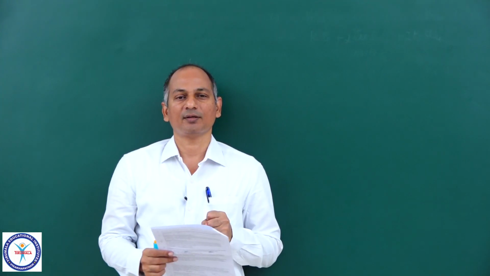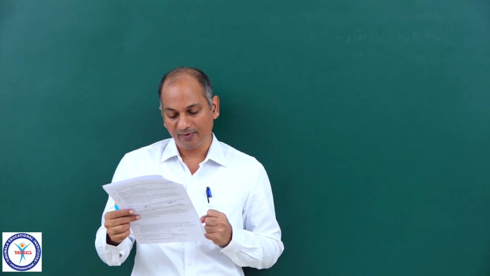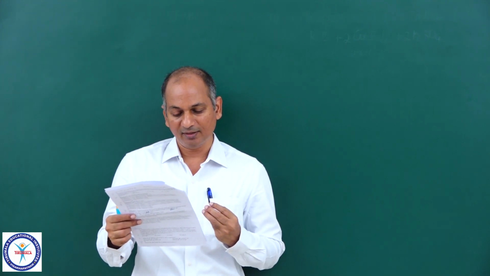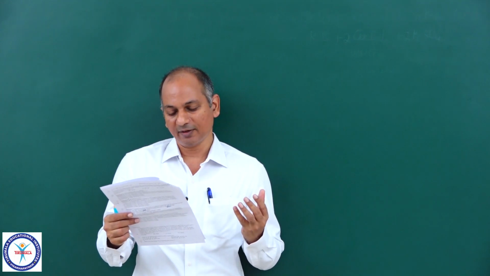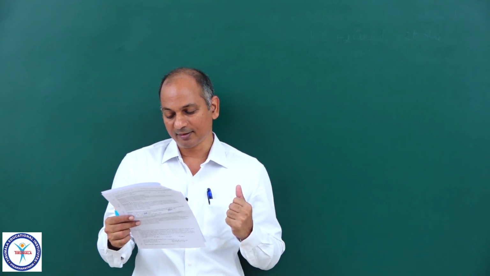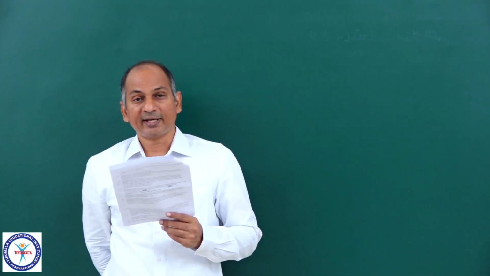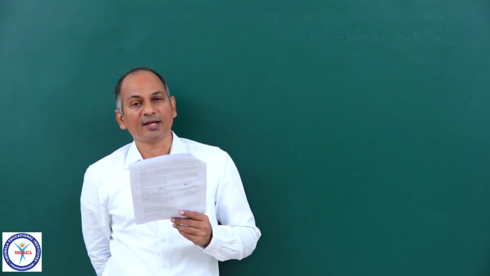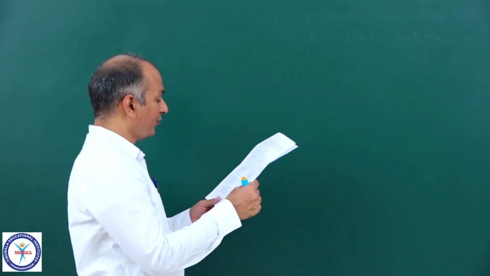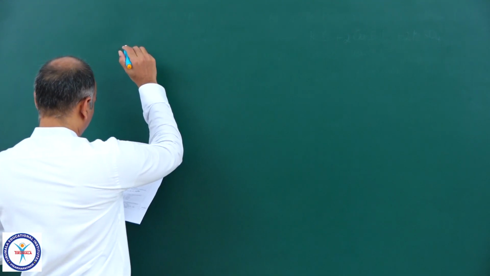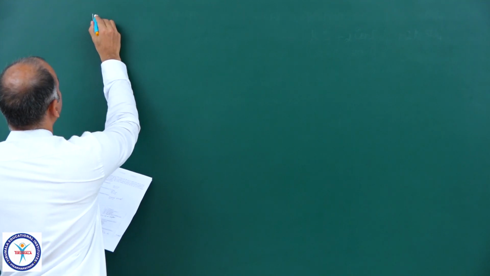Now let us come to the matching questions. In the 42nd, some complexes are given on the left-hand side and their properties are given on the right-hand side: paramagnetic, diamagnetic nature, oxidation state, geometrical isomers. So suppose you look at 2 complexes in that question.